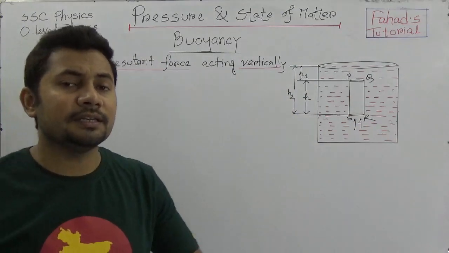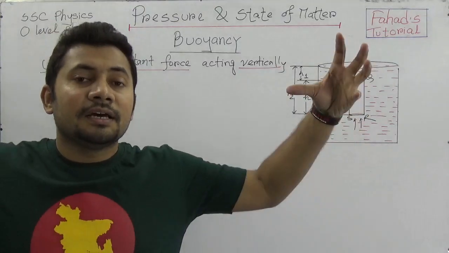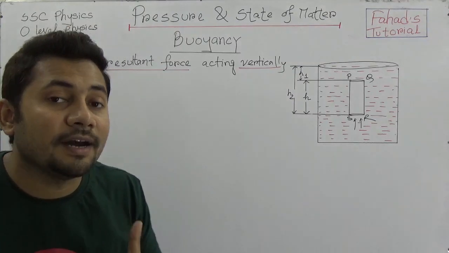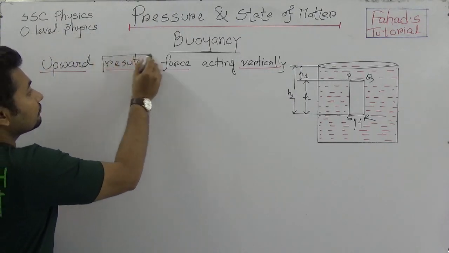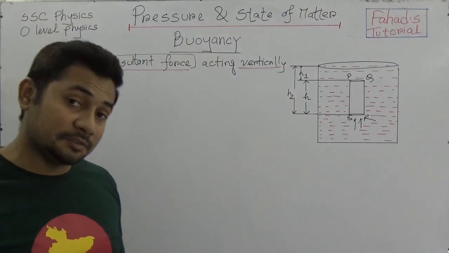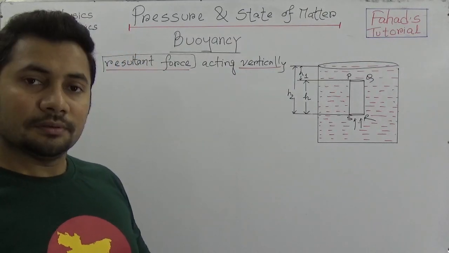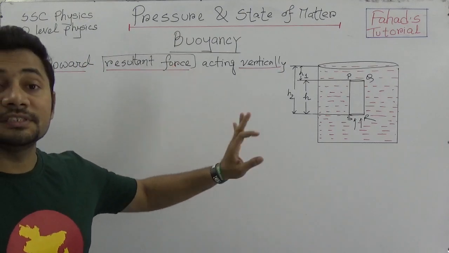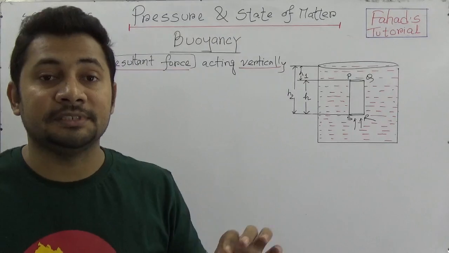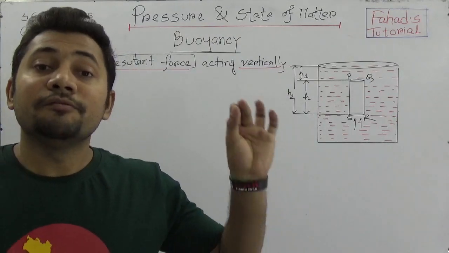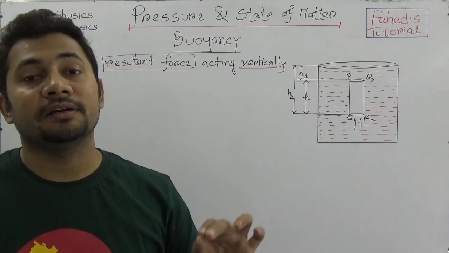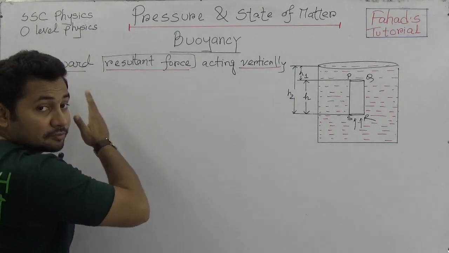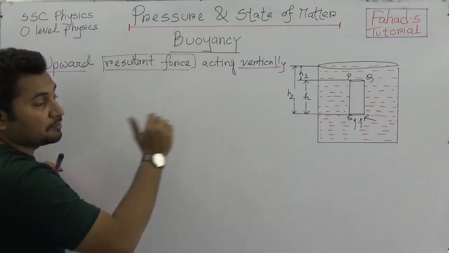And we know that when any object is submerged into the water, that force is acting from everywhere. So now we need to find what is the resultant force acting on it, and it's vertical. So what is the definition of buoyancy? You can say that it is the upward resultant force acting vertically on any object which is partially or fully submerged into a liquid or gaseous medium. So what is going to be the next step? We need to find out the equation of buoyancy.